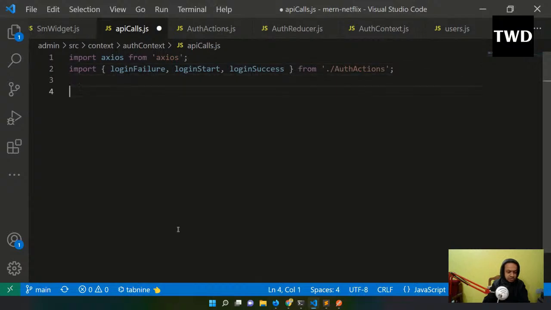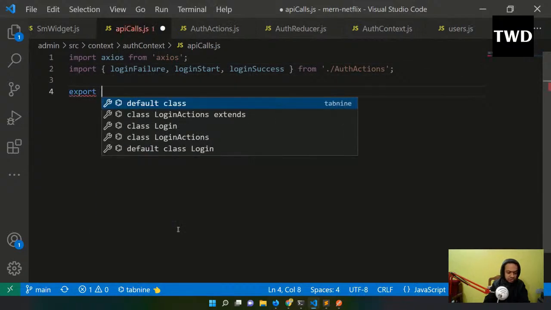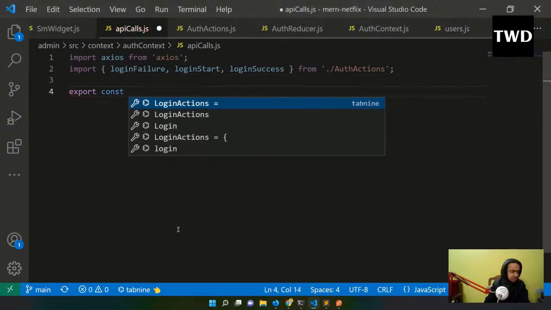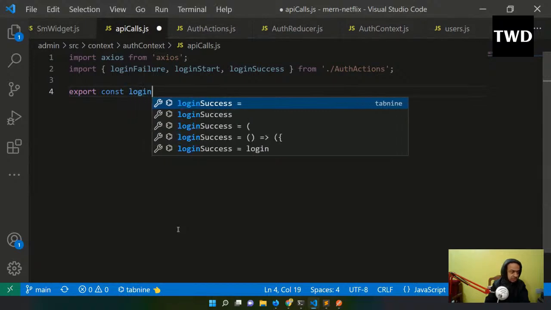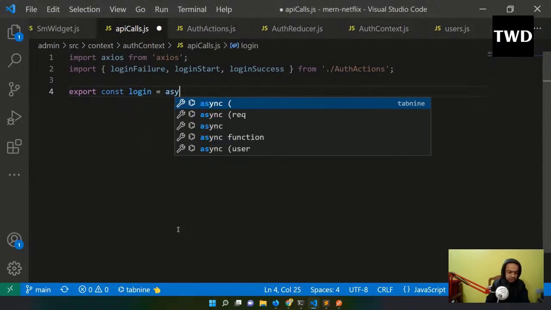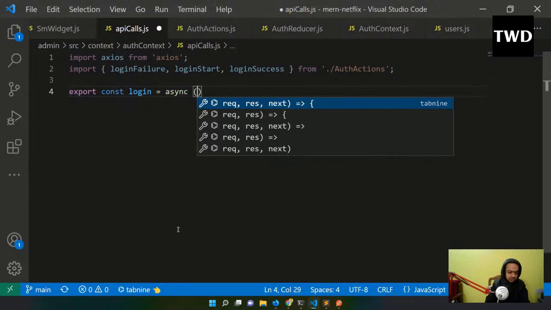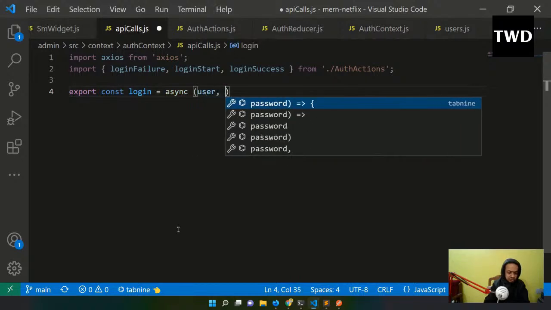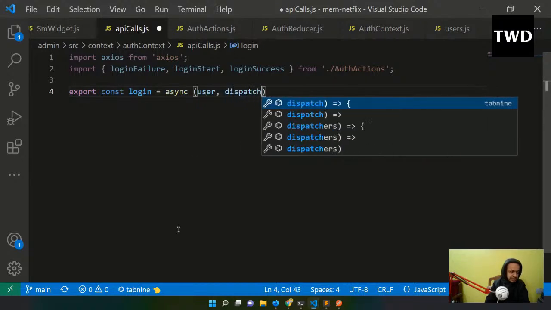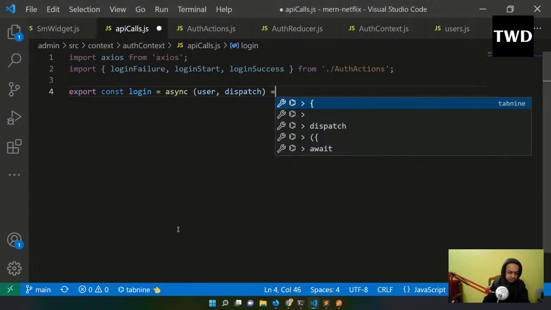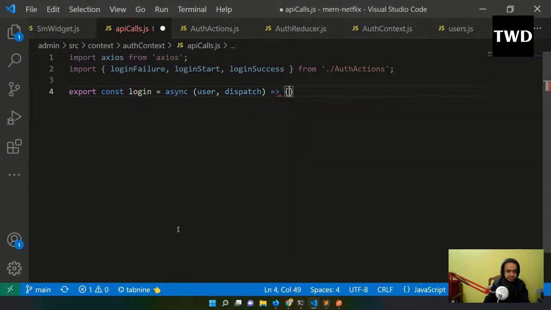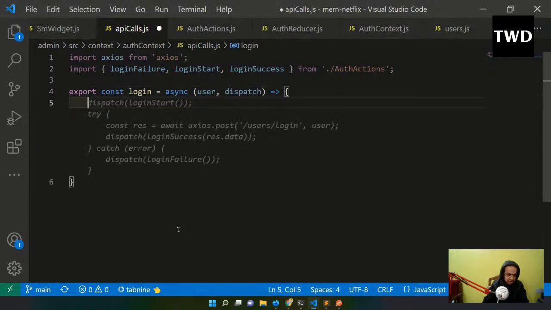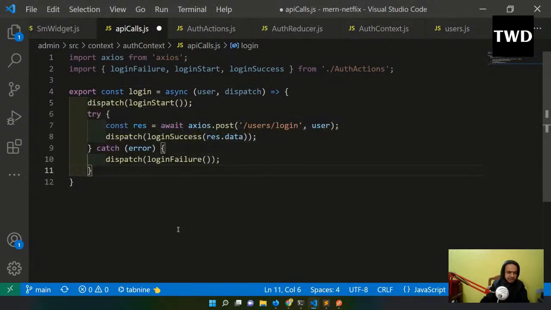Then export const login equal to async, with user comma dispatch. It's like this, and again we have to do this dispatch and all. And then here I will first dispatch loginStart.